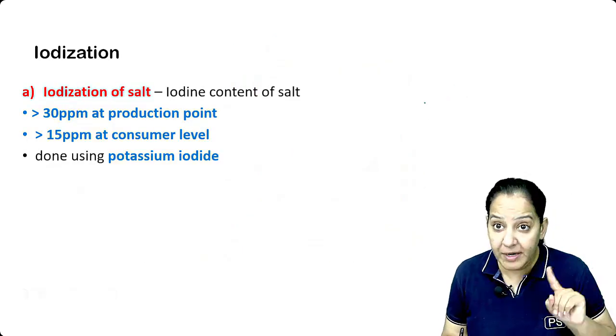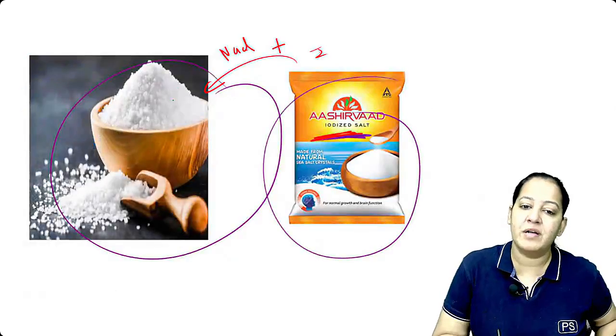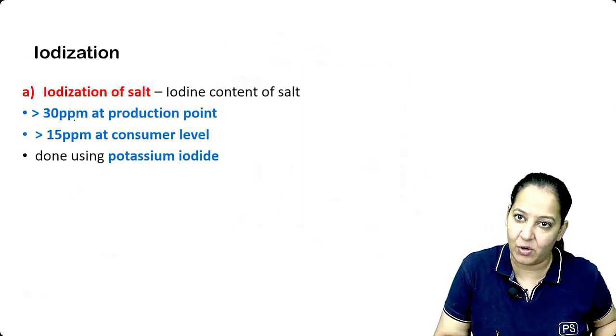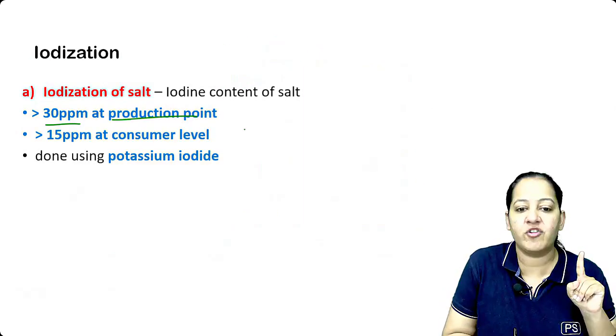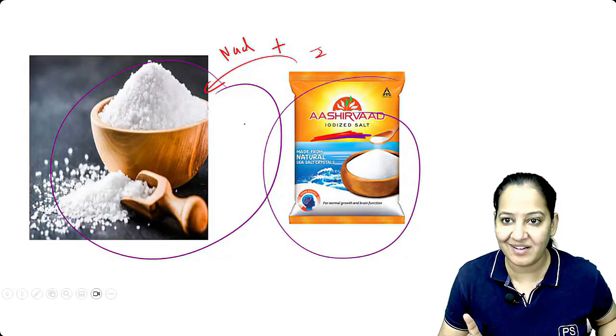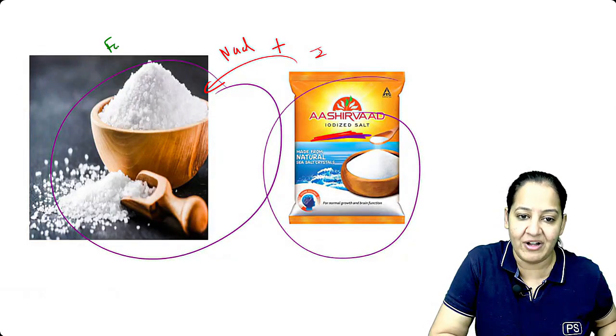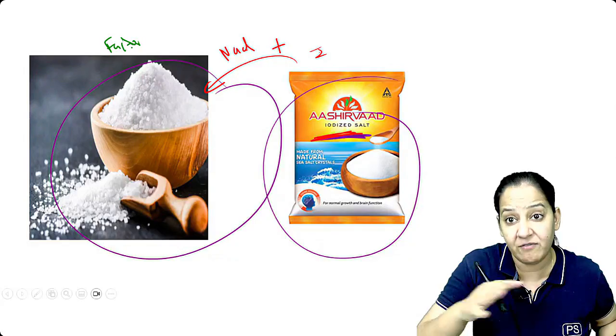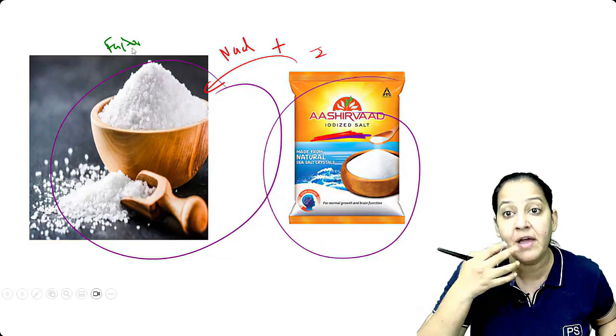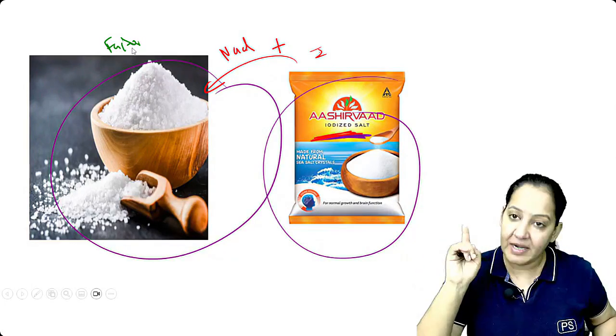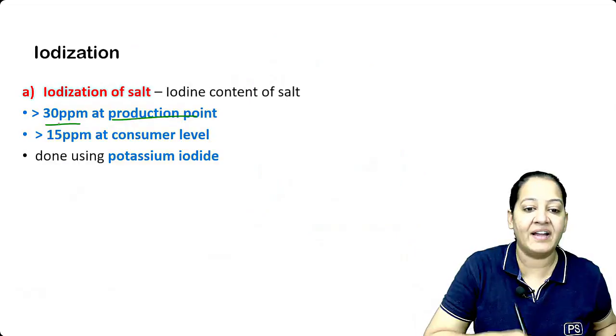So the government does that. How much iodine does the government add in the salt? It's 30 ppm at the point of production. Salt is produced in some factory. There may be a factory producing salt from marine water. I know salt is made from marine water. I don't know the mechanism of the process, but at the point of production, we add 30 ppm.